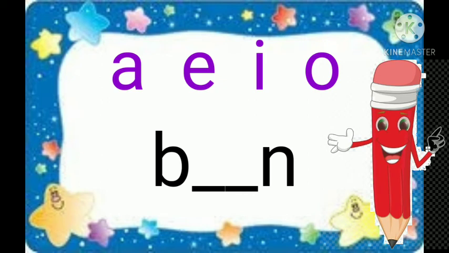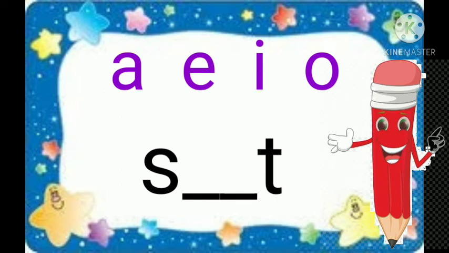Bean. Bean. Bean. What short vowel sound is missing? I. Yes, you are right. It's the letter I. Good job. Let's read it again. Bean.